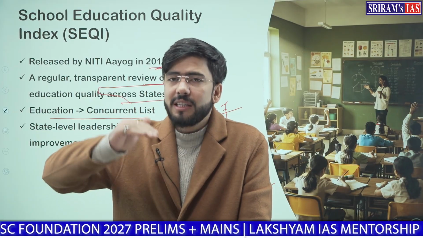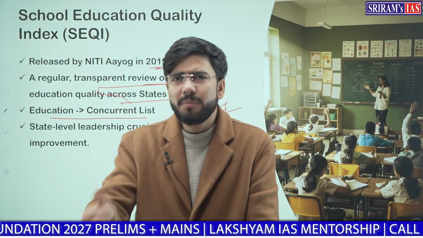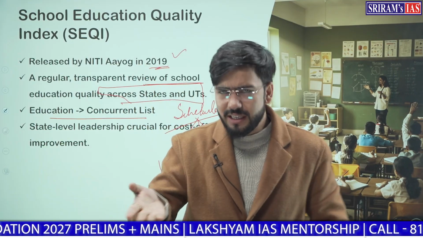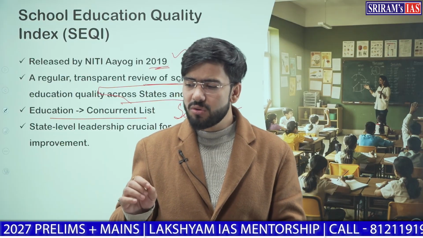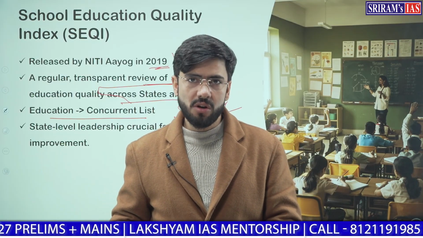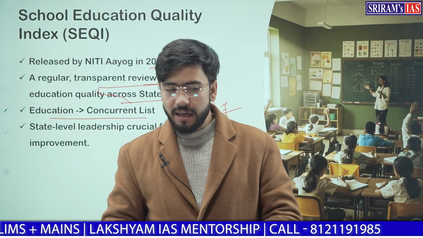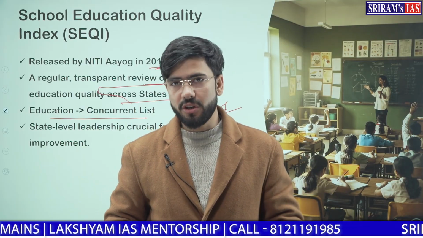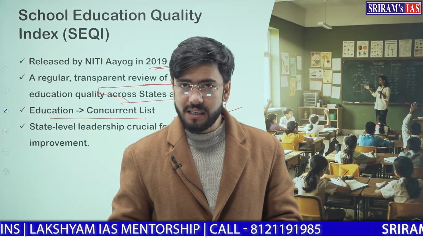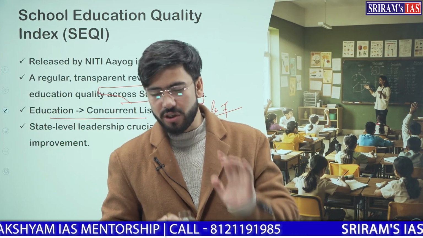If a state is getting a higher rank, for example, 99% literacy or 100% literacy, which was achieved recently in Kerala, it is because this state has taken multiple initiatives and has been very serious about its education at the state level. That is how all other states are trying to follow this model of education. That is why these indices are important to instill competitive federalism in terms of education.